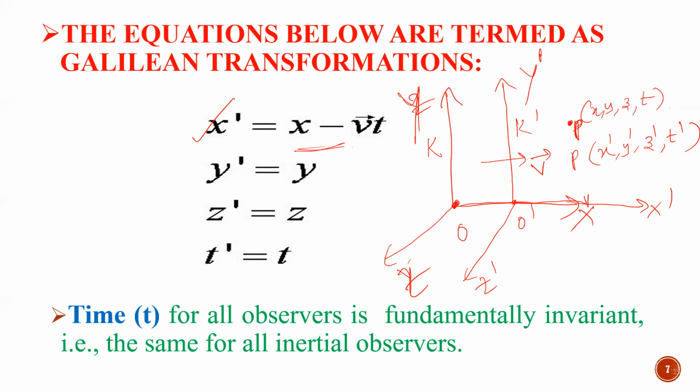Now what happens from this equation? We can say that, see here, my position, from here to here, the distance is x, right? That means P is here. So from here to this is x, small x, right? From origin to x axis, this is x frame. Now from this origin O dash to x dash, this is to this point.